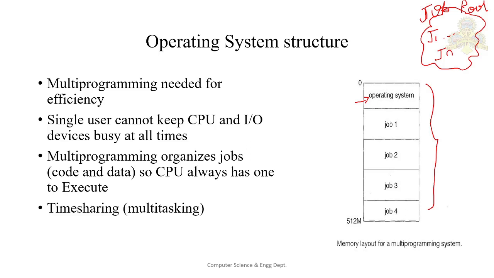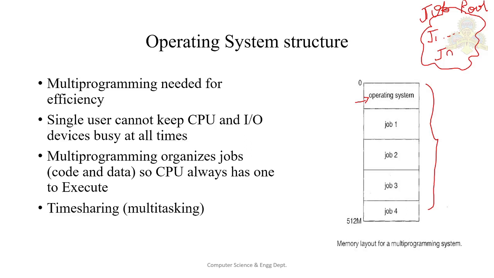A time-shared operating system uses CPU scheduling and multi-programming to provide each user with a small portion of the time-shared computer. Each user has at least one separate program in memory. A program loaded into memory is called a process.